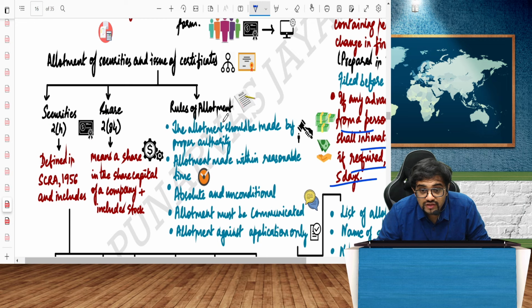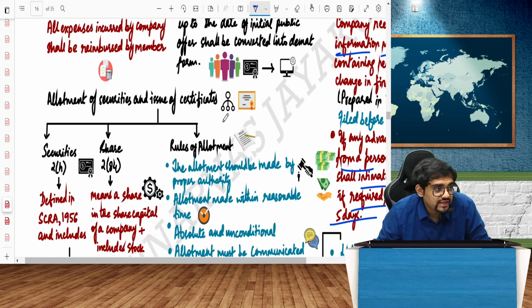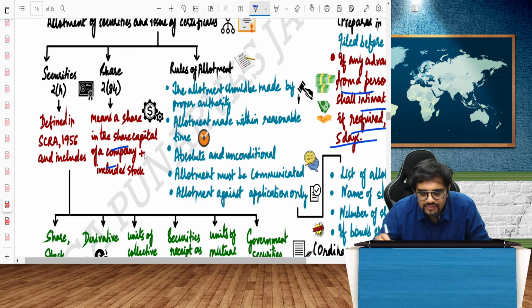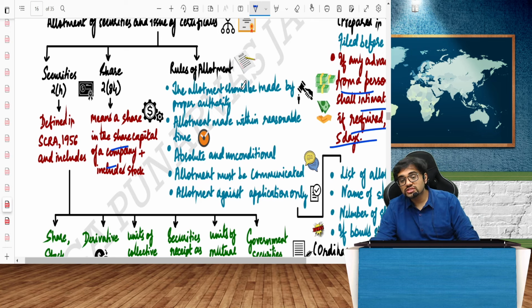So allotment of securities and issue of certificates. So what do you mean by share? The definition is very strange, and very interesting. A share means a share in the share capital of the company, and it includes stock as well.